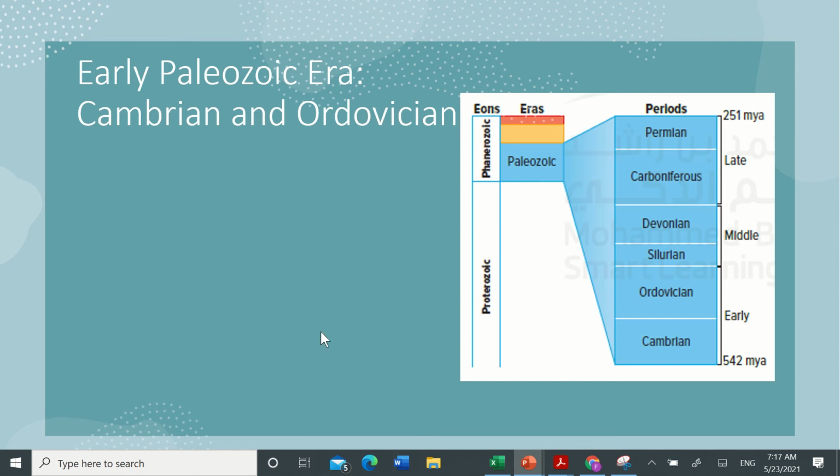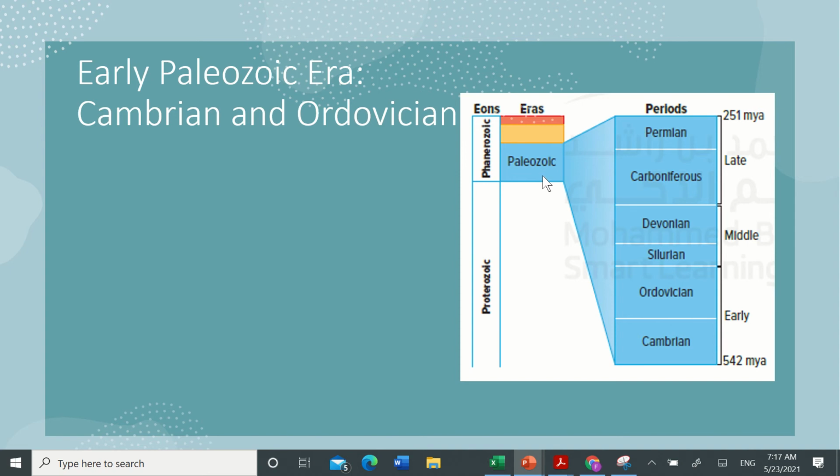Remember, the eon is the largest group in terms of time. Eons can be broken down into eras, then eras are broken further into periods, and periods can be further broken into epochs. The Phanerozoic eon is what we are looking at.